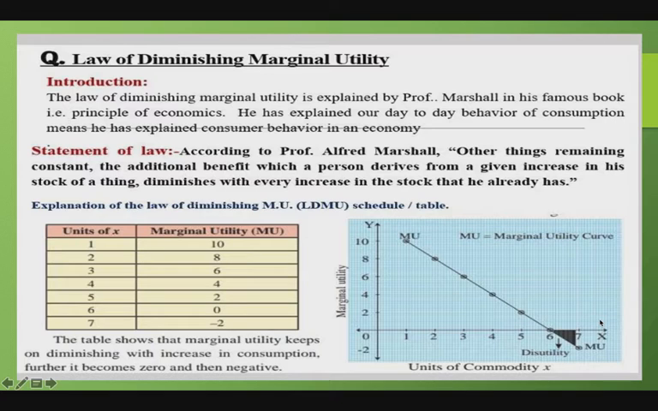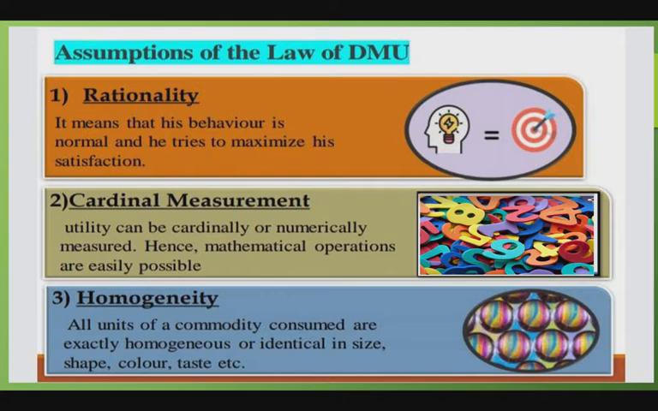It reveals that the intensity of a commodity decreases as more and more units are consumed. This law explains the common experience of the human being. But the law of DMU is based on certain conditions, which are called assumptions of the law of DMU.